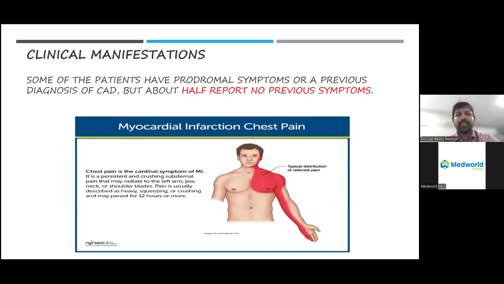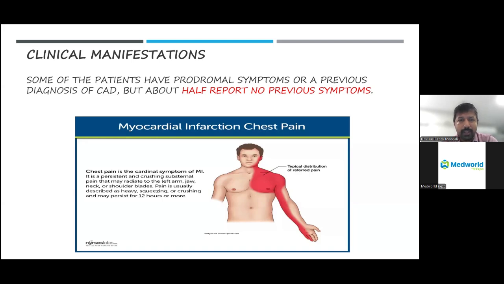Now, how to identify myocardial infarction? The most common symptom which you hear of nowadays is chest pain. Not every chest pain is a heart attack, and not every heart attack will have chest pain. The classical chest pain usually starts in the center of the chest towards the left side, and it can occur anywhere from the jaw to the umbilicus. There is a wrong notion among many of us that heart attacks occur only when there's chest pain. That's wrong. Even simple jaw pain can be a symptom of a heart attack, and sometimes epigastric, stomach pain can also mimic a heart attack. So it can occur anywhere from the jaw to the umbilicus.